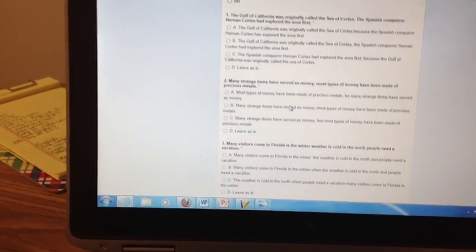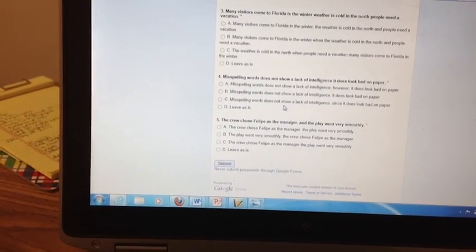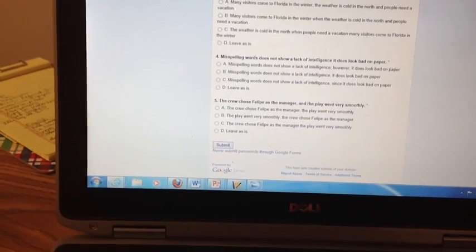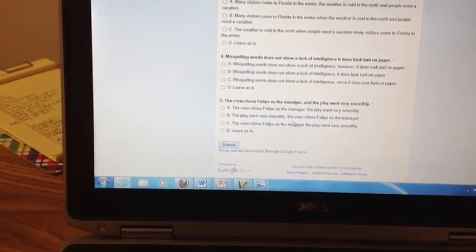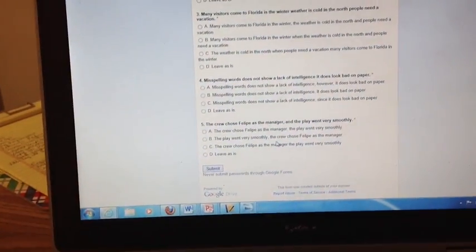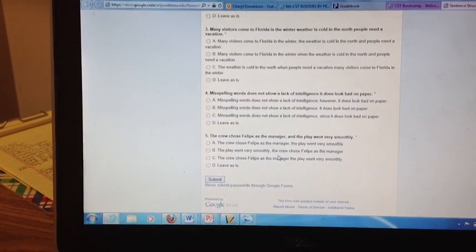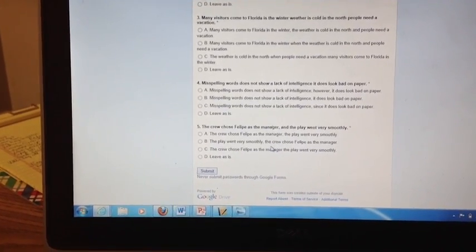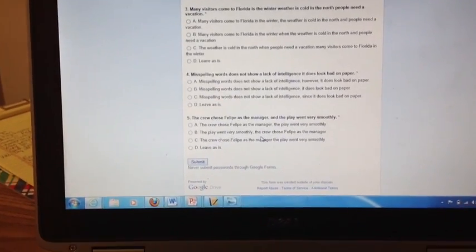you can bubble in the answer that you chose by clicking on it. Then when you're done, you're going to hit submit. Once you hit submit, the answers will come up. You can come back to your paper version of the quiz and grade your answers. Now when you hit submit also, your answers that you chose are going to come to Miss Antonsen and Miss Donaldson. So we will know which ones you got wrong also.